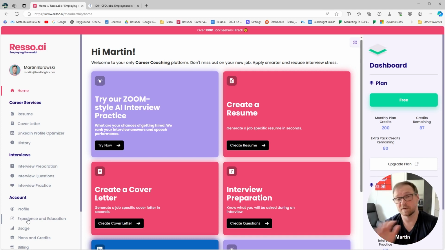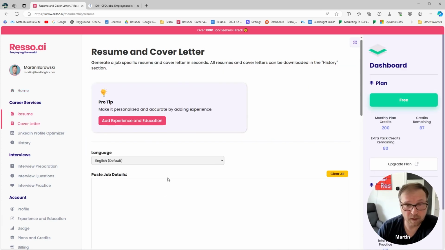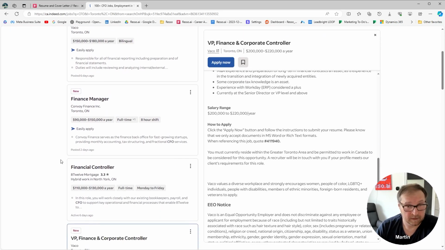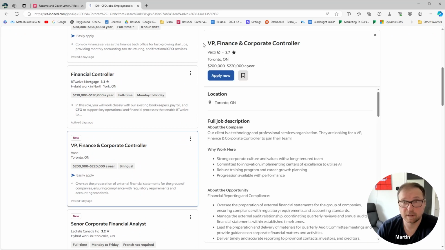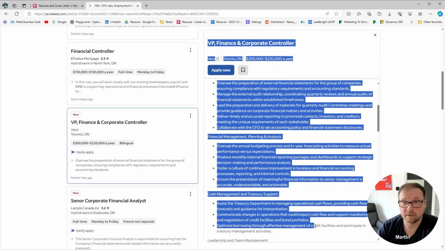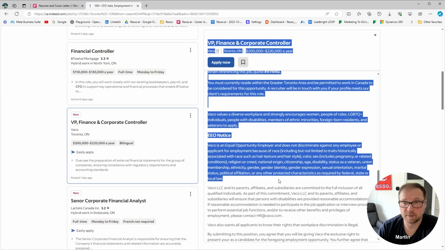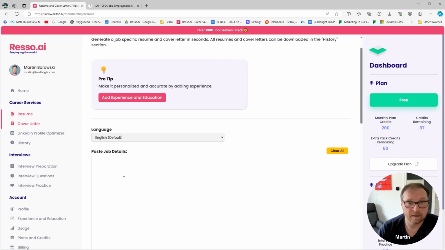We make it a very easy platform to use. Just a quick demo here. Here's how you create a resume. You want to apply for, let's say, here's a job here. Let's take a VP Finance Controller. You go ahead and just take that. Scroll all the way down. We probably don't need this here. Control, copy this, paste this in.